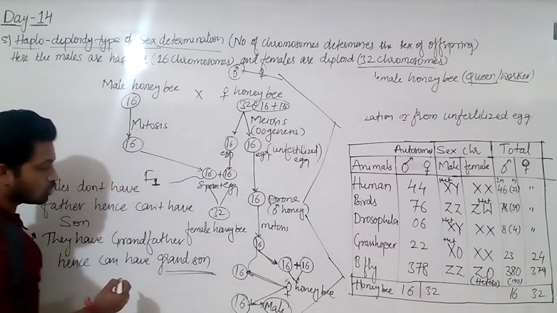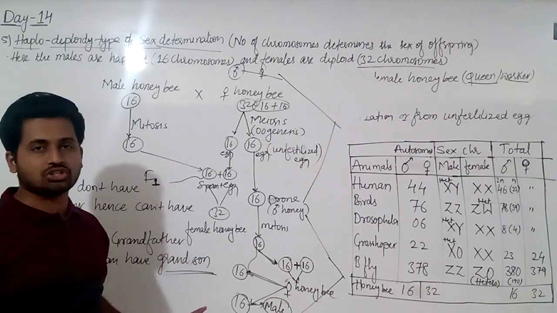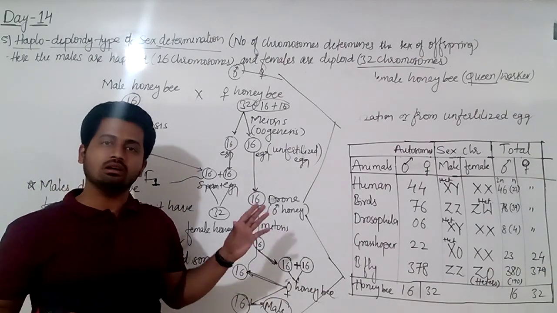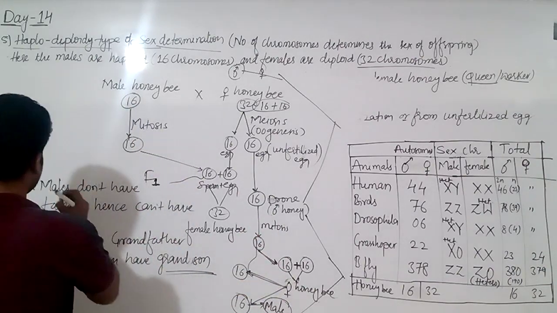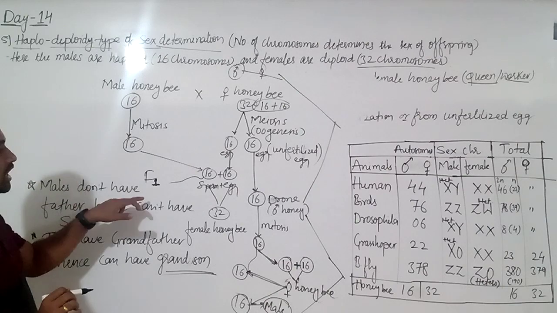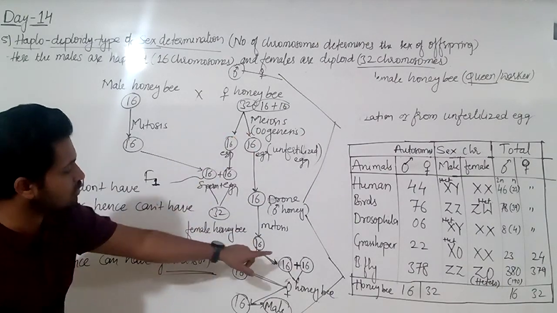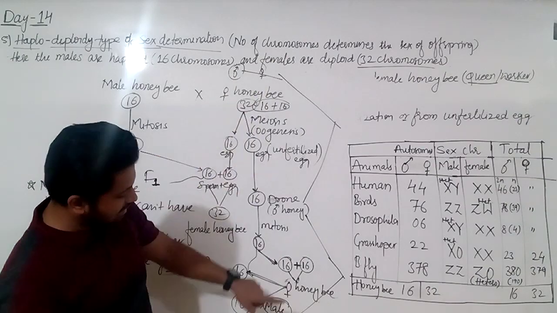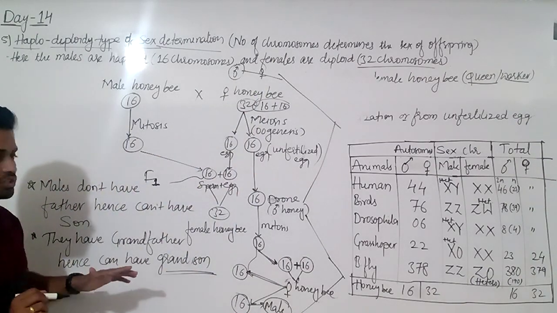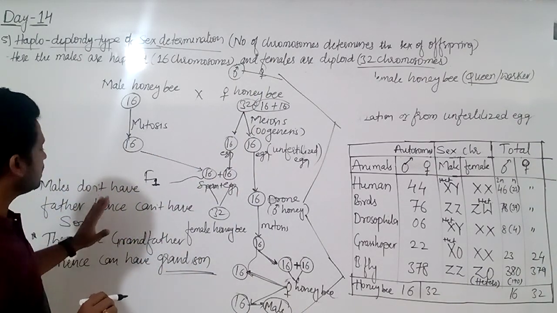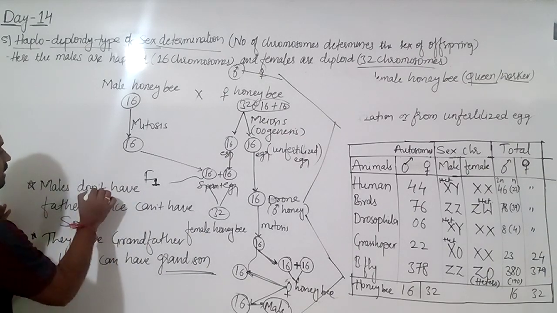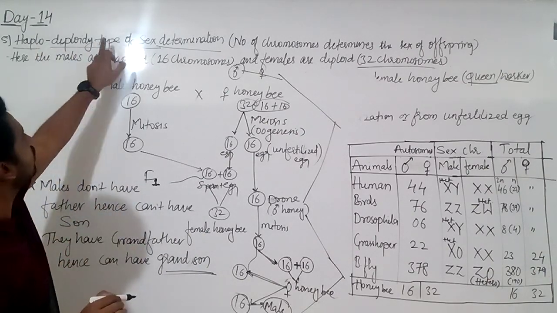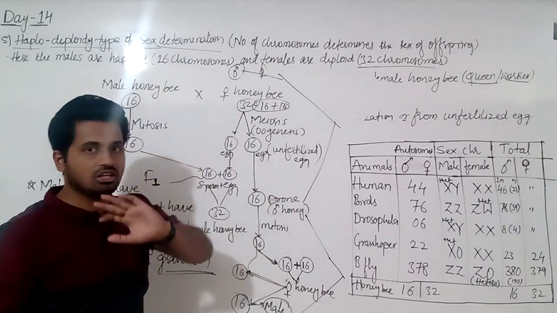If this type of question comes, don't say the question is wrong. This is possible in case of these insects, honeybee, ants and wasps, like that. So this is an important point. Males don't have father and can't have son. They have grandfather and hence they can have grandson. That is one. So this is the important sentence regarding this type of sex determination, haplodiploidy type of sex determination.